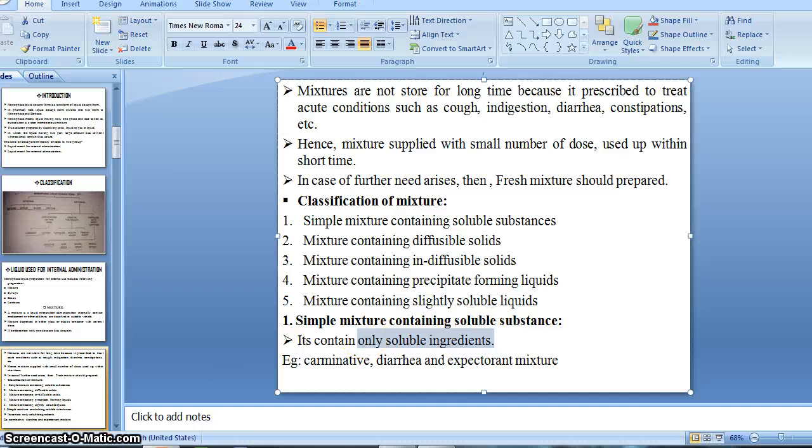An example of a simple mixture is carminative mixture.